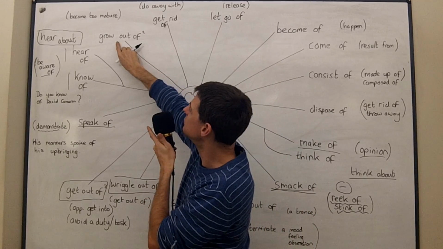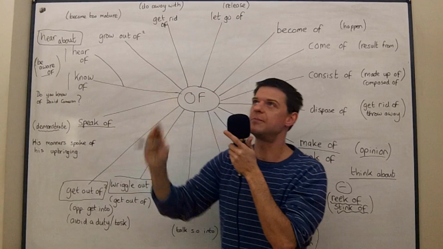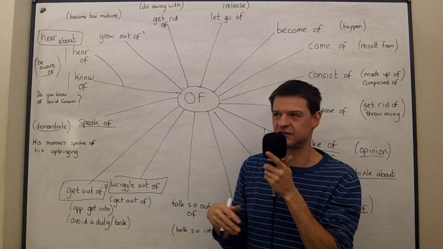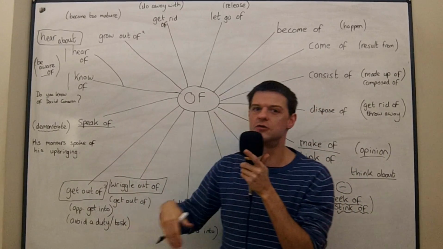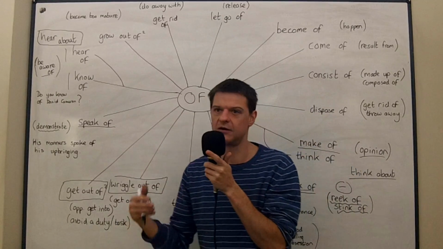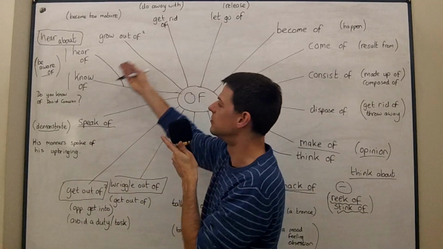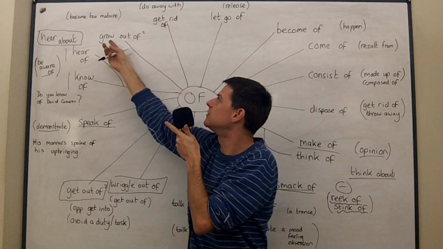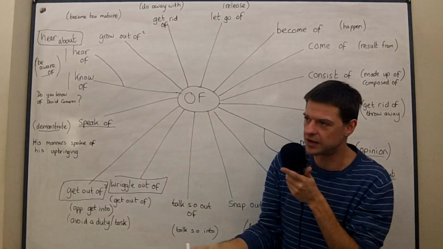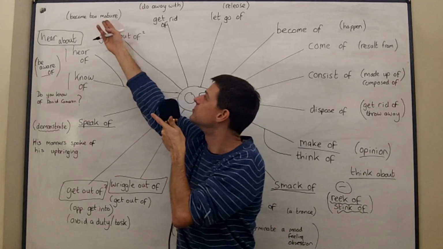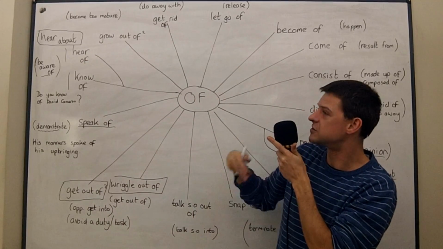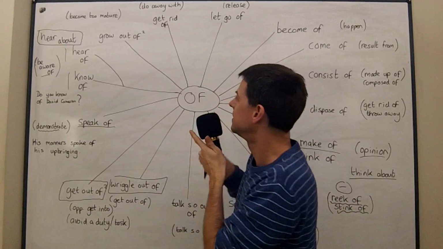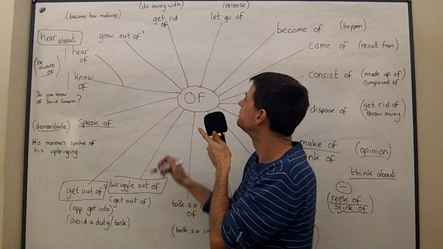But we also use this word for when people lose the habits and likes and dislikes from their childhood. You grow out of the behaviour of your childhood. So, of course, you like cartoons and sweets when you're little, but at some age you will grow out of them and start to enjoy other things. You'll become too mature for them. Okay, so to grow out of something means to become too old to do something. You're too mature to do something.